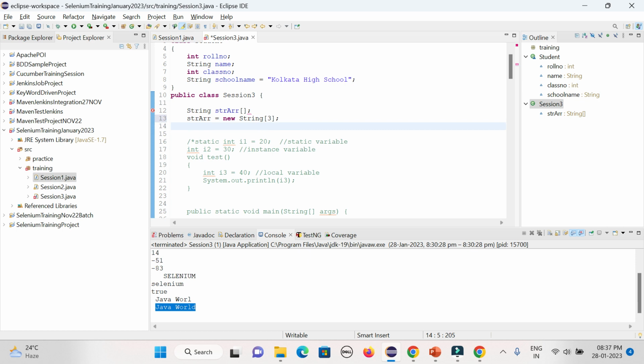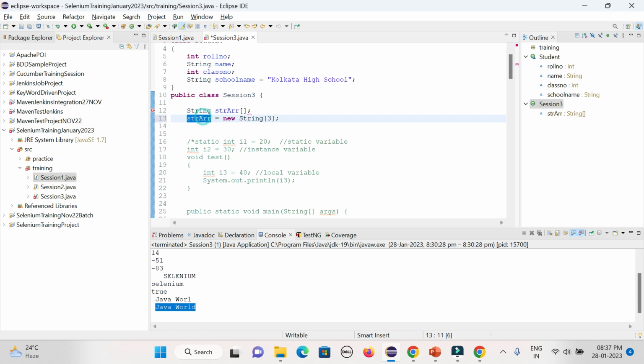So now what happened? String array, new String, that is the size here. Then I can define the value.